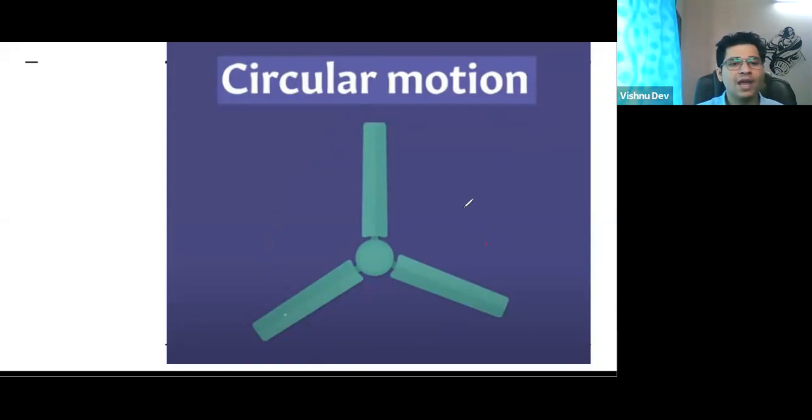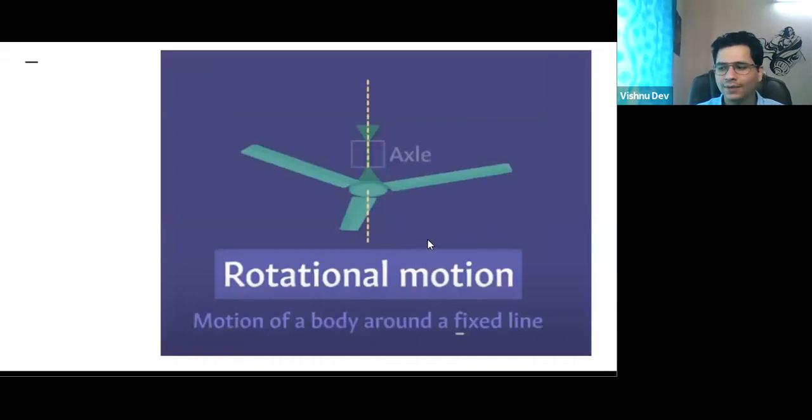But as some of you said, what about the motion of the fan? I understood that the motion of the blades, or of a person sitting on the blade, or of anything, is circular. But what about the fan itself? Yes, the fan is actually not changing its position. The fan is rotating around a fixed axis, and that type of motion is called rotational motion.